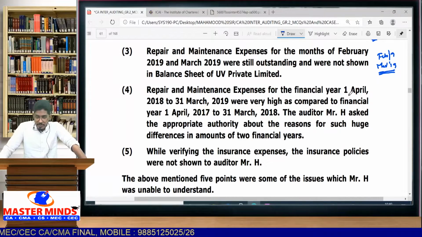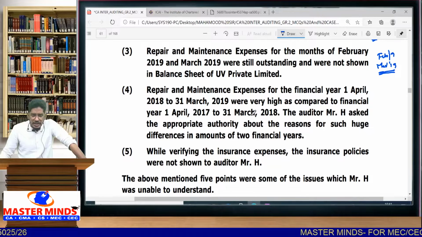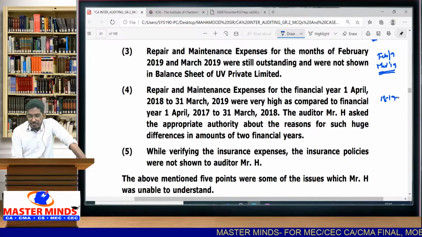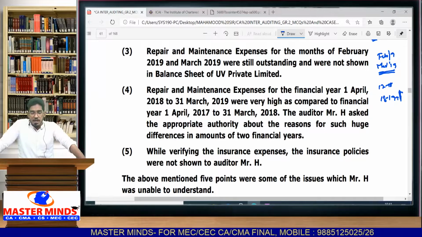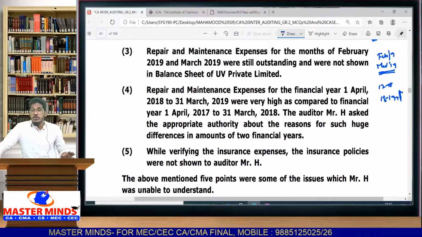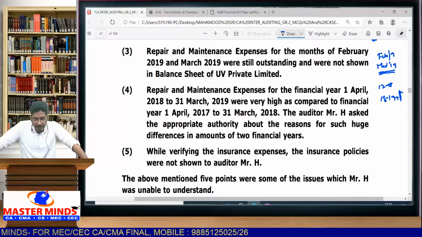Repair and maintenance expenses for the financial year 1st April 2018 to 31st of March 2019 were very high as compared to the financial year 1st April 2017 to 31st of March 2018. So repairs and maintenance expenses for the year 18-19 are very high when compared to 17-18. For example, 17-18 repairs and maintenance expenses are just 10 lakh, but 18-19 expenses are 1 crore, very much higher. Then the auditor, Mr. H, asked the appropriate authority about the reasons for such huge differences in amounts of the 2 financial years.